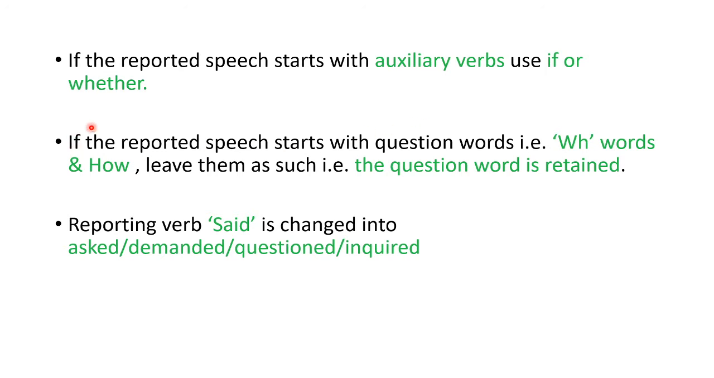So remember this. What are auxiliary verbs? I'll be discussing it later. Now, if the reported speech starts with question words, what are the question words? Like the WH words: who, when, where, why, and how, then leave them as such. You have to retain the question word. The reporting verb said is changed into asked, demanded, questioned, inquired. I've already done this.